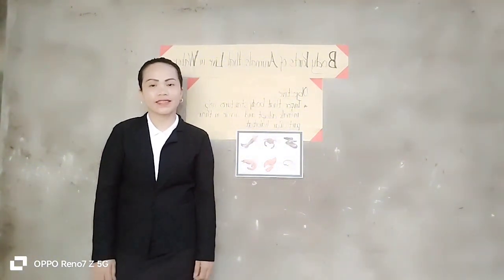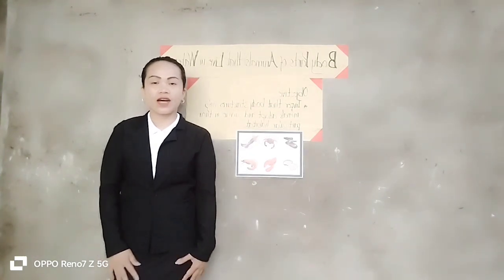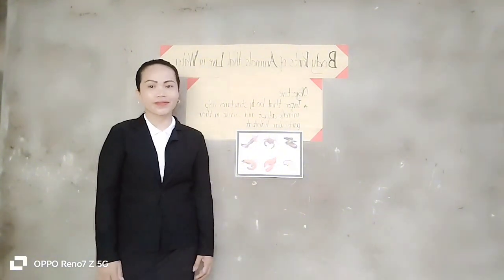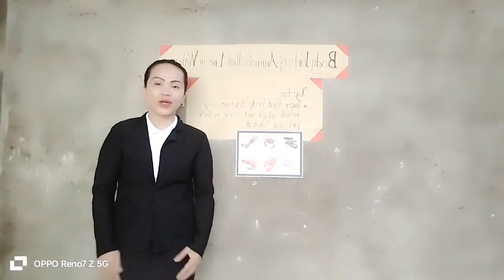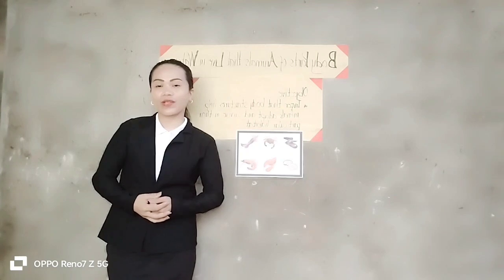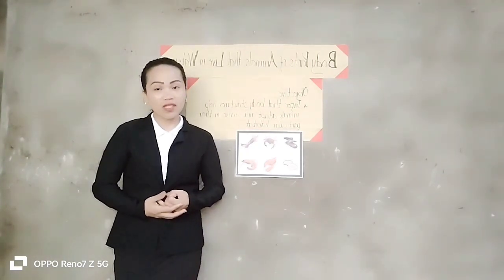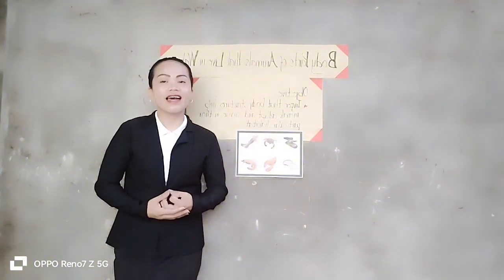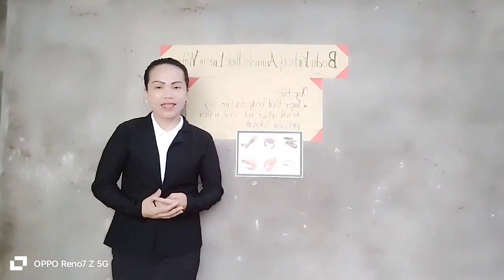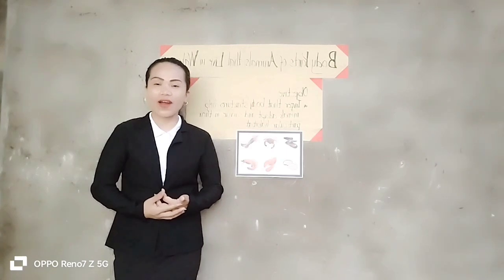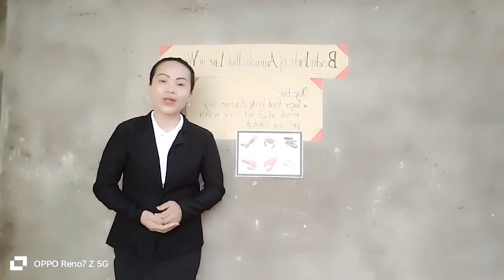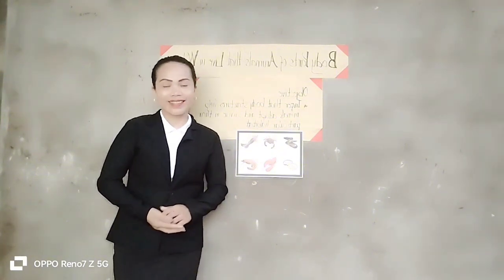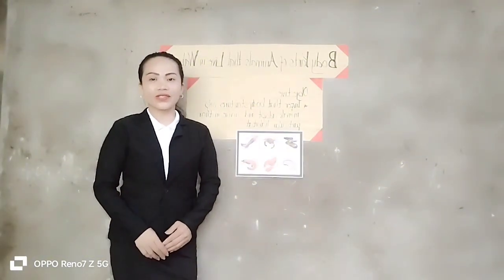Group 1. Alright, my question is, what are the animals that live in water? Alright, very good. So, the animals that live in water are fish, shrimps, mussels, what else? Yes, clams. Yes, squid also. Alright, very good. Thank you. So, those are animals that live in water. Thank you. Alright, question number 2.